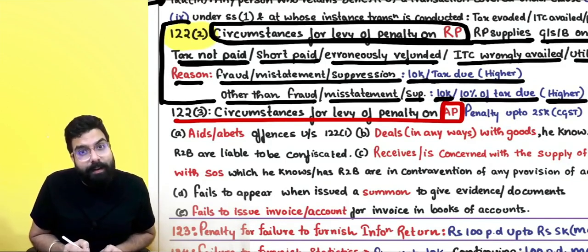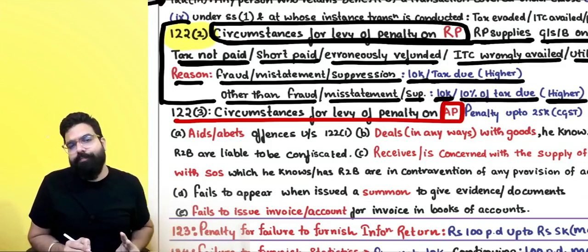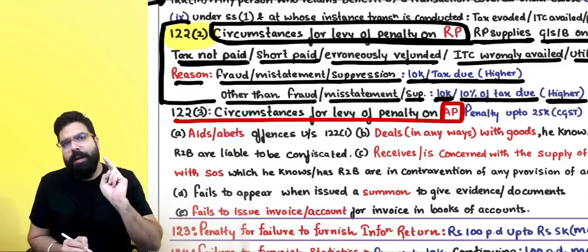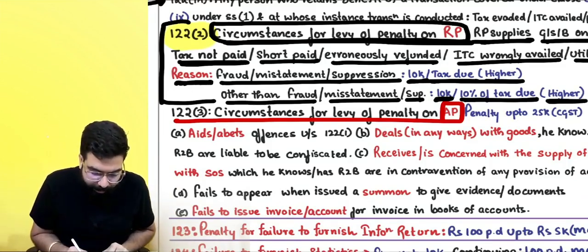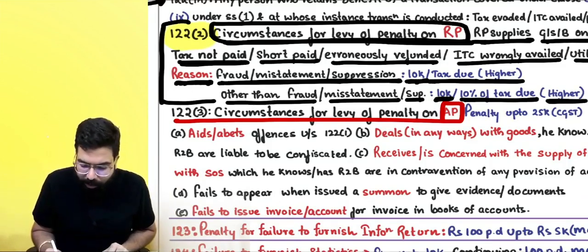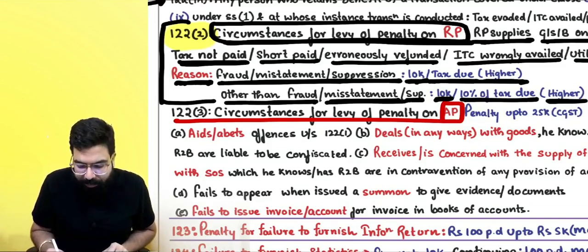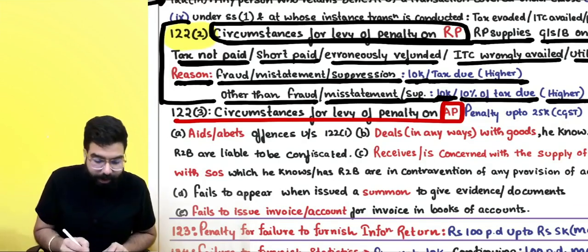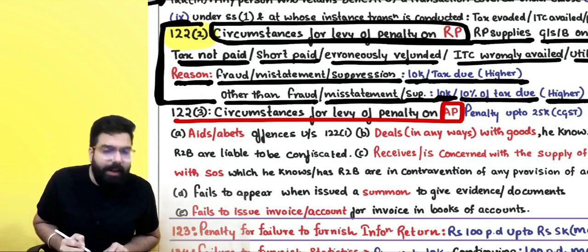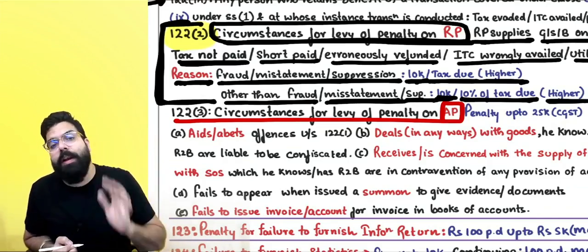I consider it a fraud, and he can give you a show cause notice, then an opportunity of being heard will be given, and a demand order shall be passed. So if the reason is fraud, then 10,000 or 100% of the tax due, whichever is higher. Other than fraud, willful misstatement or suppression of facts, 10,000 or 10% of the tax due, whichever is higher. This is a penalty which in independent penalty proceedings the officer can levy.